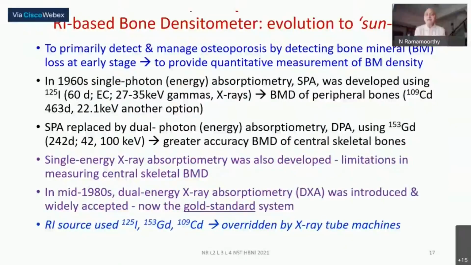The next two examples are purely for the principle, because as the title itself says, evolution to sunset. Sunset because the technique is no more currently being used. So one could have easily said, then why put it at all here? But the principle, we talked about radiation attenuation, radiation transmission, coming from a radioisotope for a kind of body-related measurement, is interesting. It was done way back, and therefore we thought just to include it.